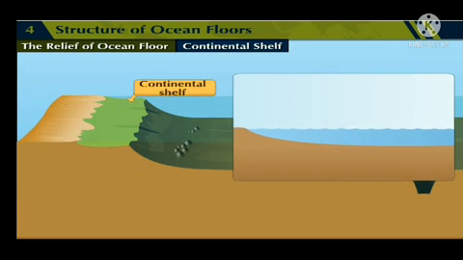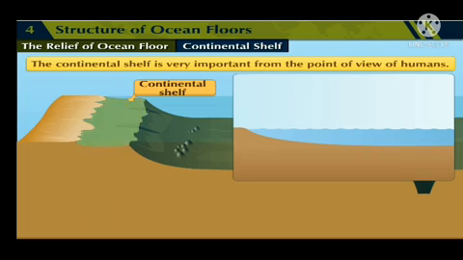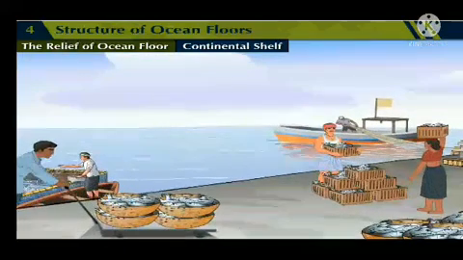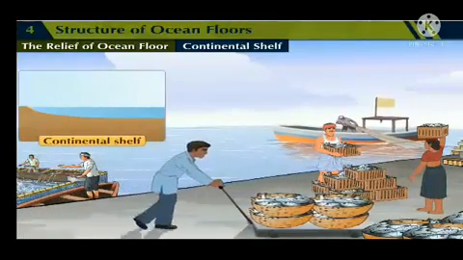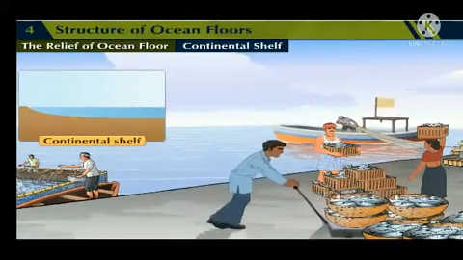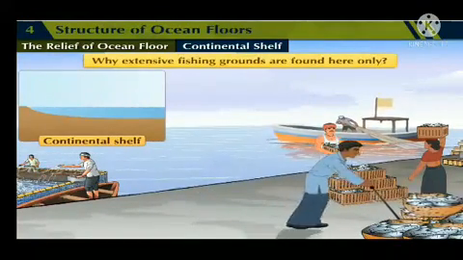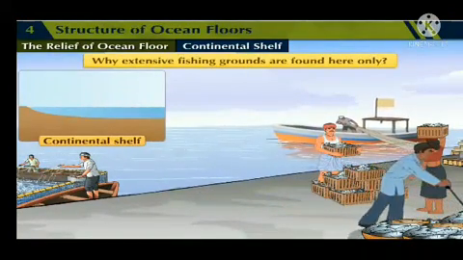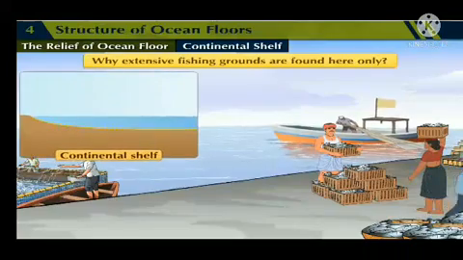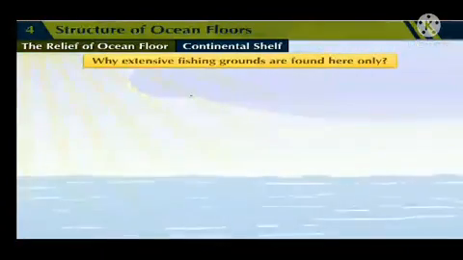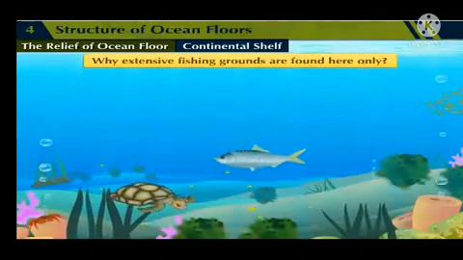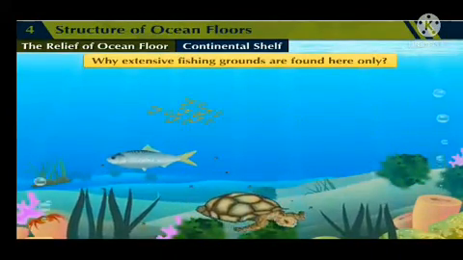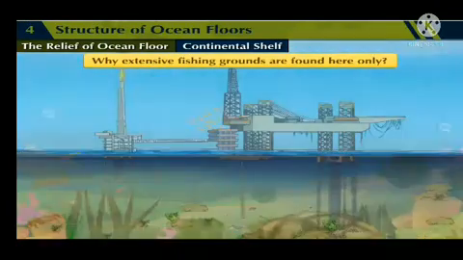Always remember, the continental shelf is very important from the point of view of humans, since extensive fishing grounds are found in the continental shelf. Now, you all must be wondering why extensive fishing grounds are found here only. The reason being, as this part is shallow, the sunlight reaches its bed due to which algae, plankton etc. grow here, which is the food for fish.